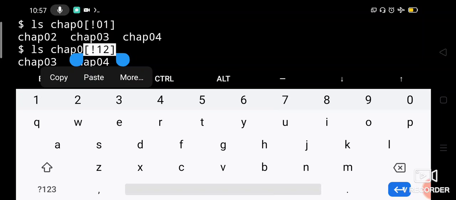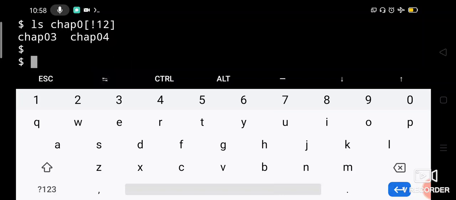So 3 and 4 will be listed, 1 and 2 will not be listed.